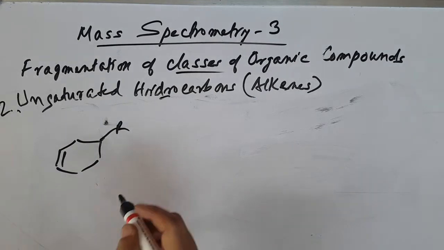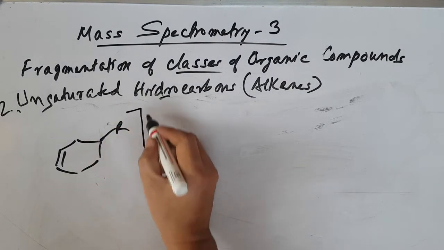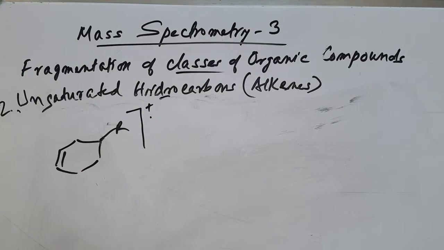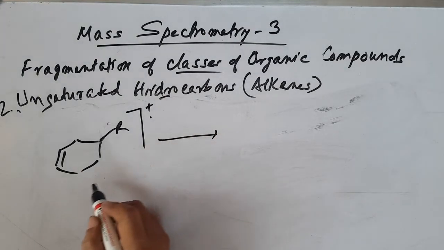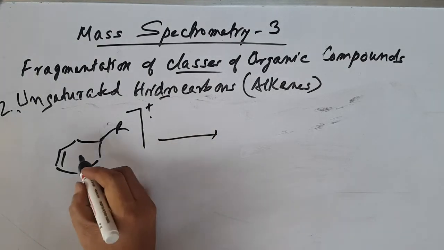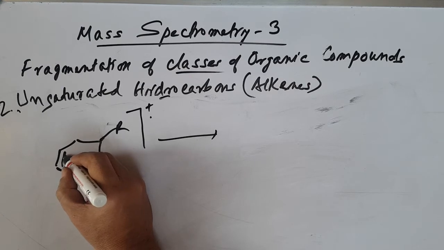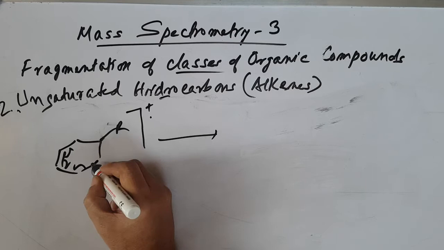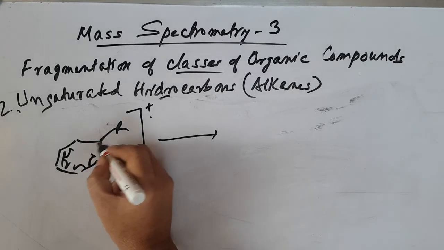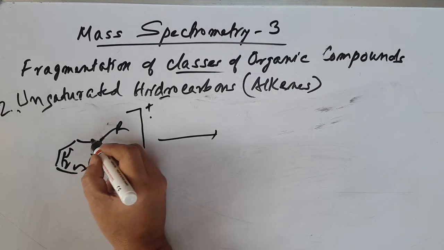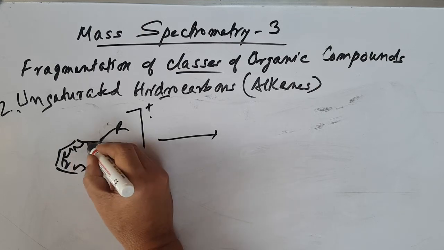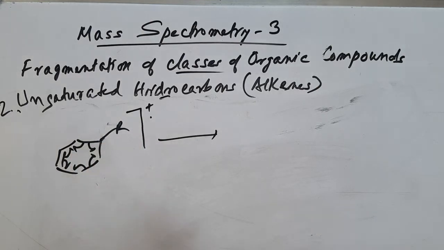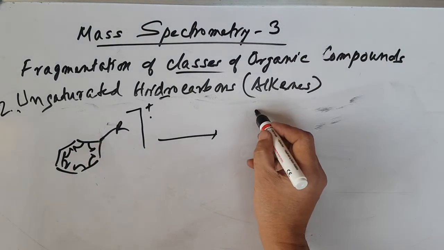Now after bombardment with high energy electrons, we get a molecular ion first, this molecular peak, then lost this, so one loss here. One electron movement takes place here, and then a double bond here, and then a double bond here.